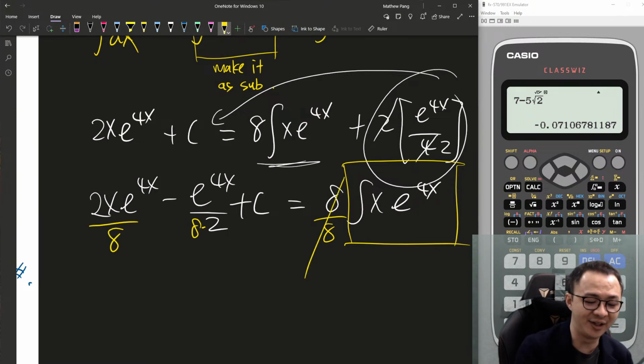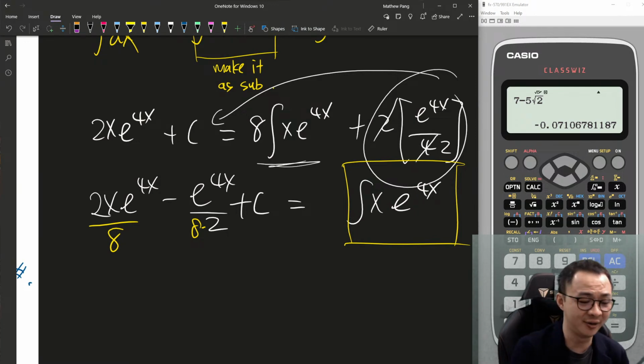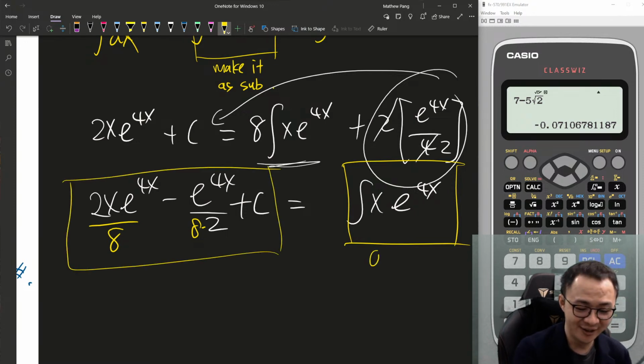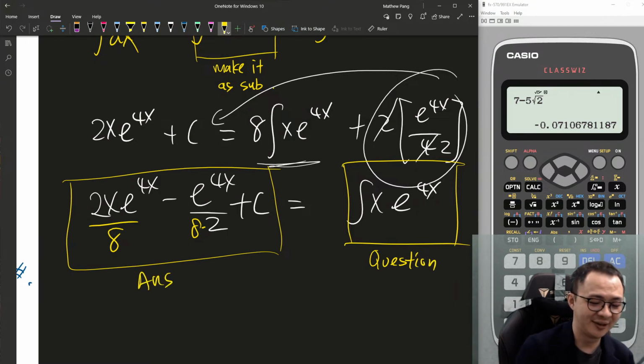So the 8 and 8 cancel. Once I cancel, do you see? I actually get the question I want here, which is to integrate this thing. Then this is my answer. Now this one is the question, and this one is my answer. I just need to simplify this one, then I get my answer nicely.